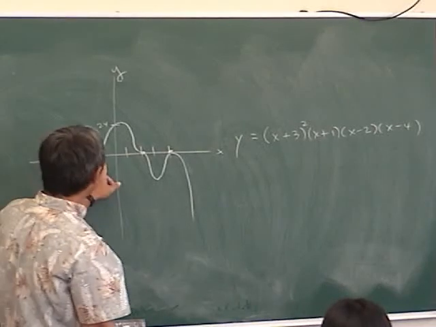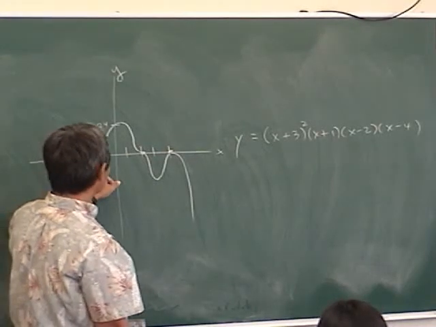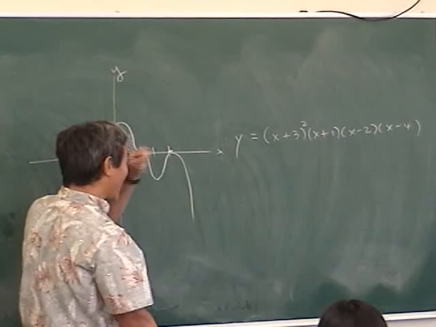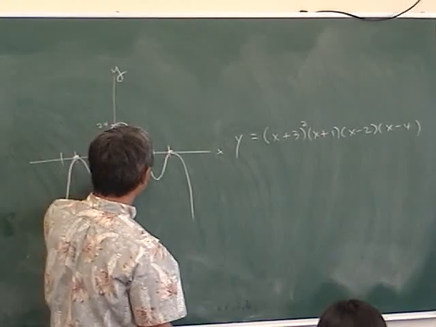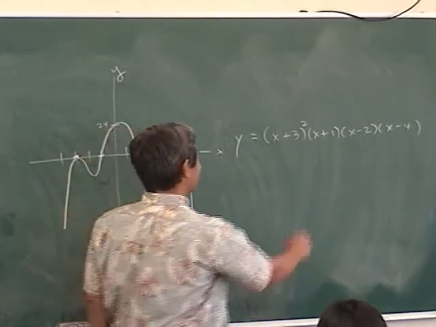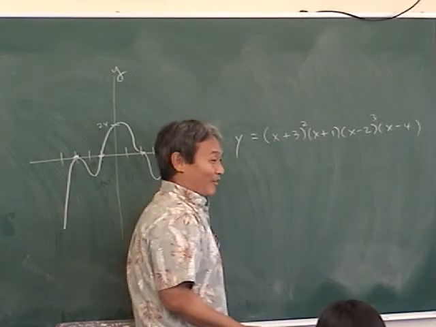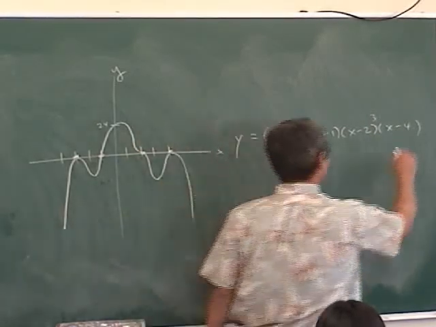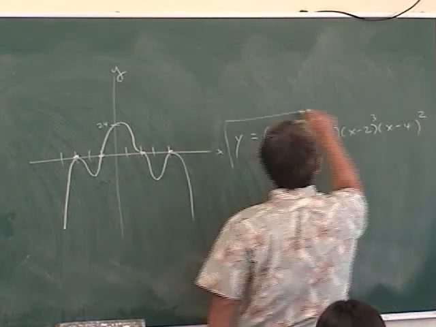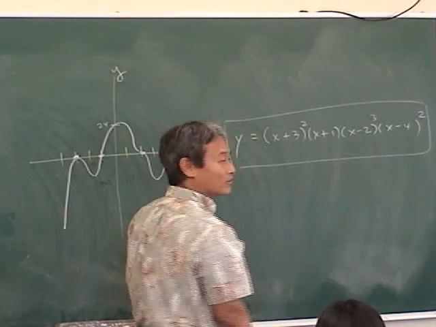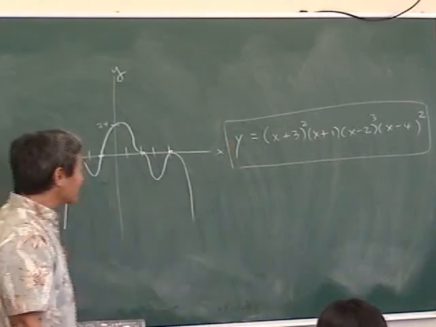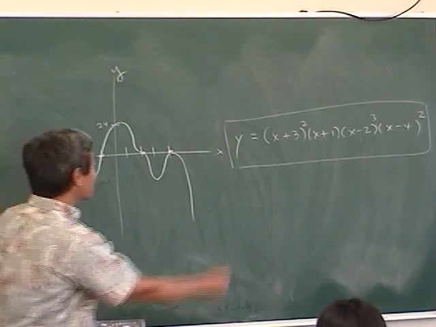Okay, what about the power on negative 1? It goes straight through, so 1 is the power. What about that 2? 3, because the thing flattens out. So that's 3. And then 4 bounces off, so it's squared. How do I know what the number is in the front?